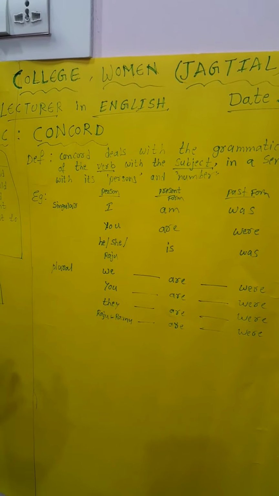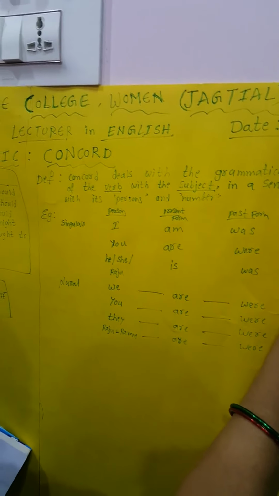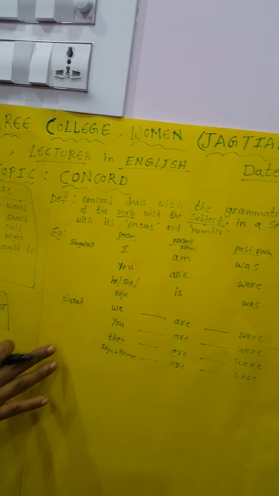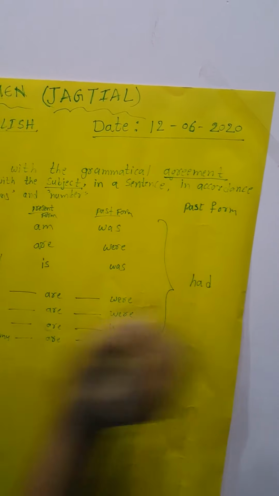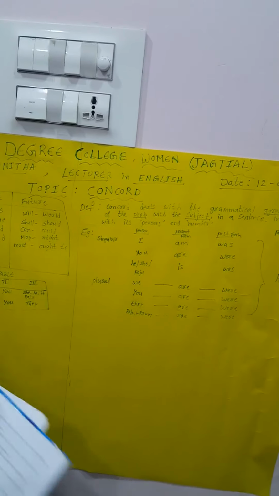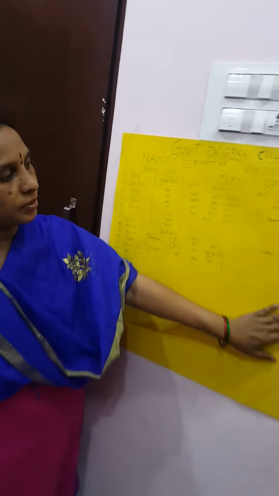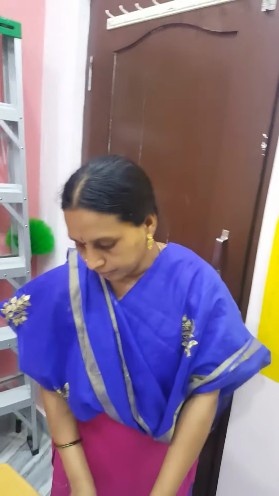And these also have the past form, in both singular and plural, only had. Okay. And also like this, we can use some examples. If you understand clearly, we can write some more examples related to the agreement of the verb and the subject.